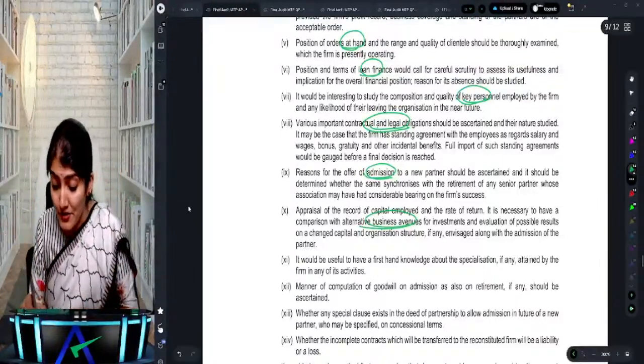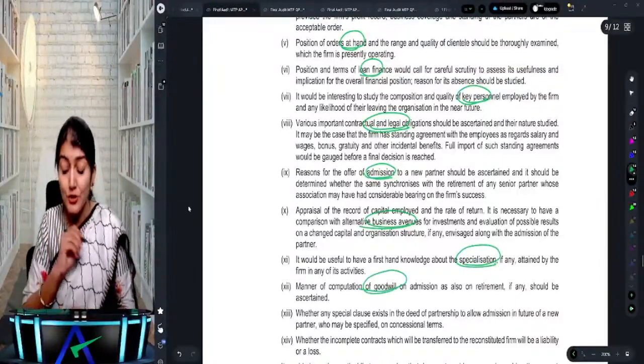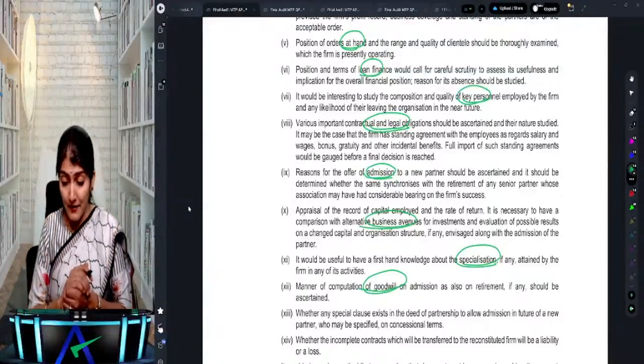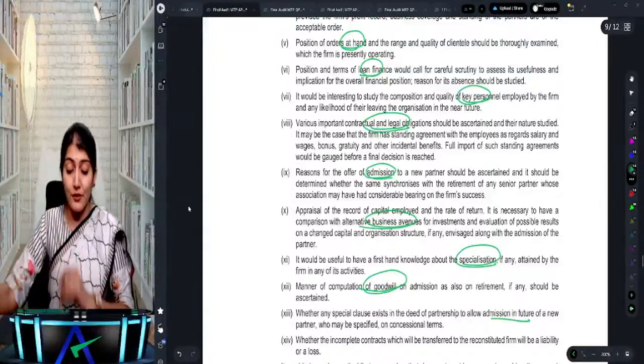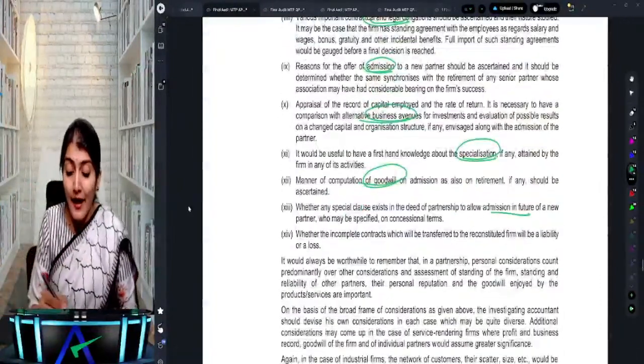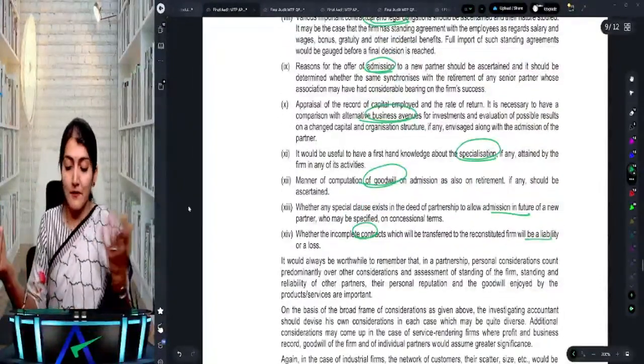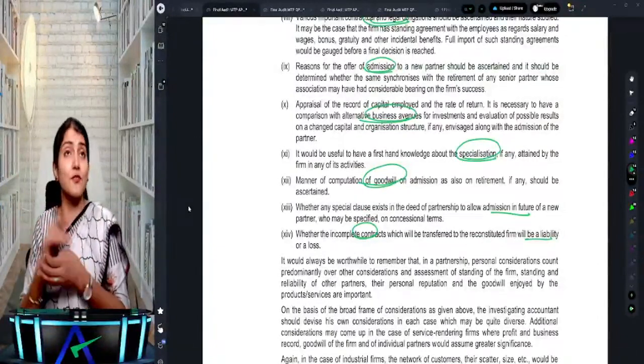So first-hand knowledge about the specialization, computation of goodwill on the admission of the partner. Any special clause exists in the partnership deed for allowing admission in the future of a new partner. And any incomplete contracts which will go on to the reconstituted firm.